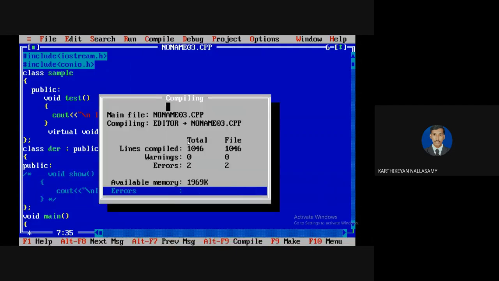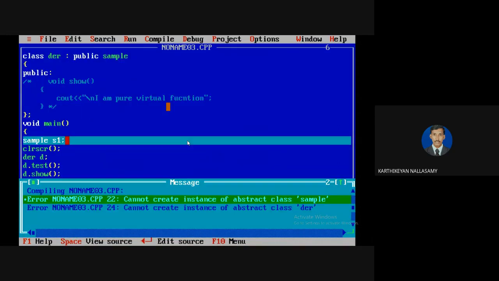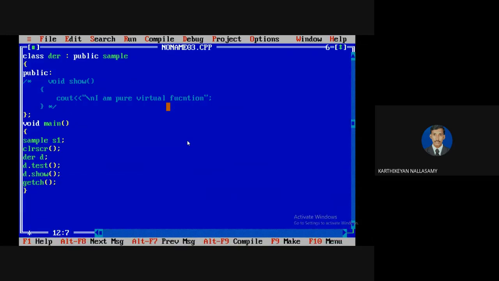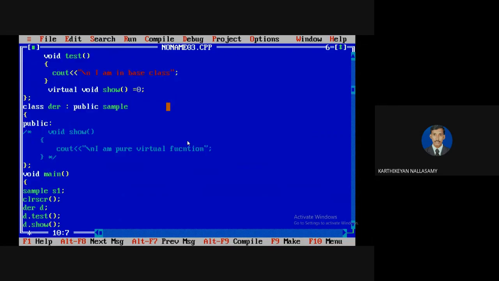There are two error messages here, because I am creating an instance of the sample class and also an instance of the derived class, so both act as abstract classes. The virtual method is not implemented in the derived class, so the derived class also acts as an abstract class. So the definition of the virtual function must be given inside the derived class. Otherwise, the derived class also acts as a base class.